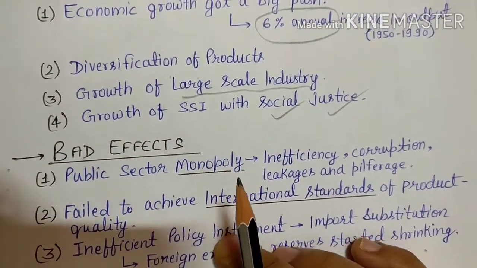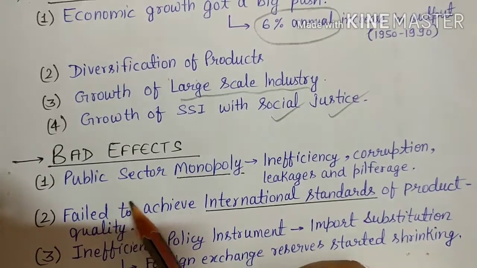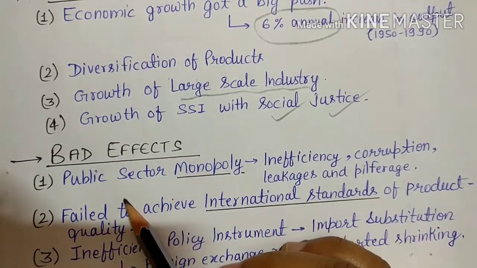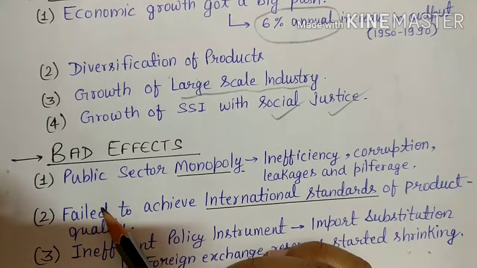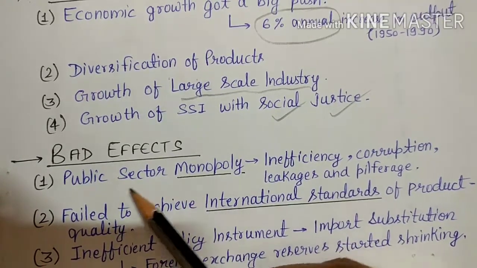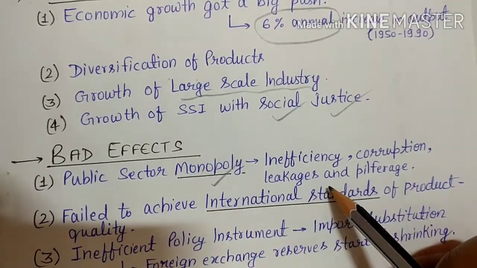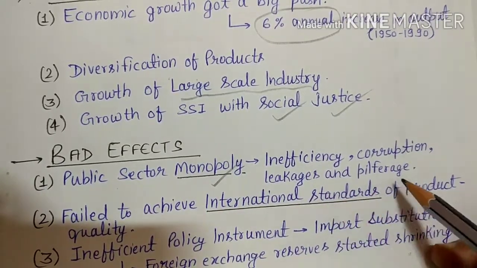Now talk about some bad effects. Under bad effects we can say that, as we have seen, there will be full public sector control, because government is promoting what? Public sector only to focus on the industrial growth. So it becomes public sector monopoly only, which leads to inefficiency, corruption, leakages and pilferage.